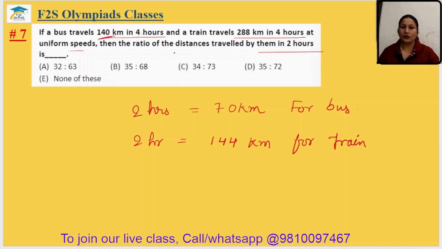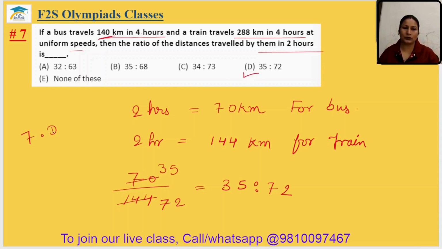Okay, so you have to find the ratio. So 70 upon 144. Simplify it. If you simplify it, 2 thirty-fives are 70 and 2 seventy-twos are 144. So 35 is to 72. It is in option number D. The seventh answer is option D.